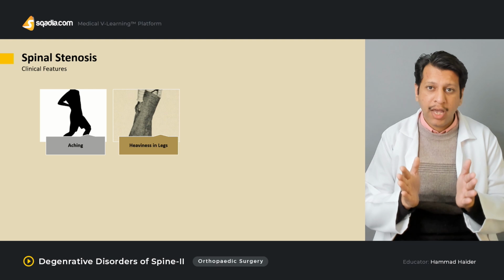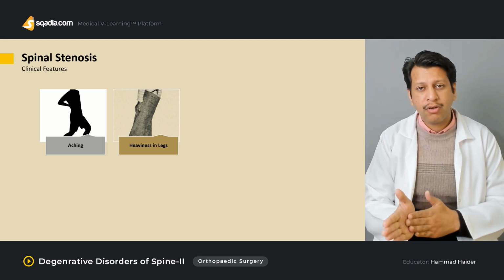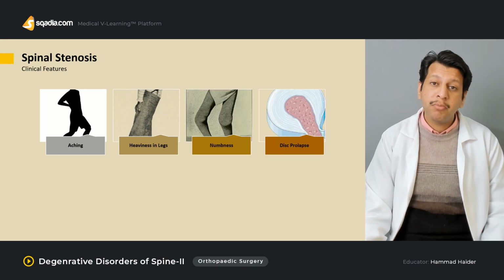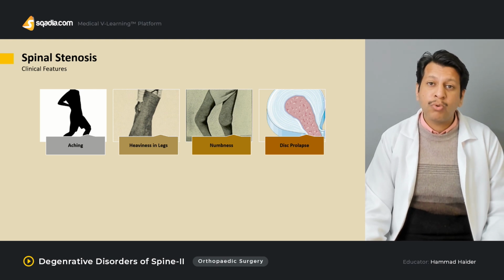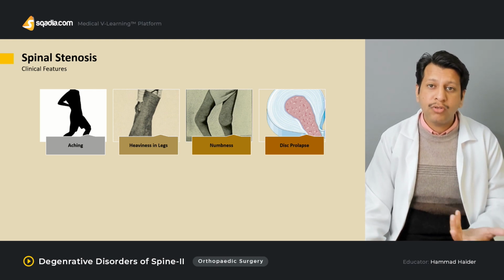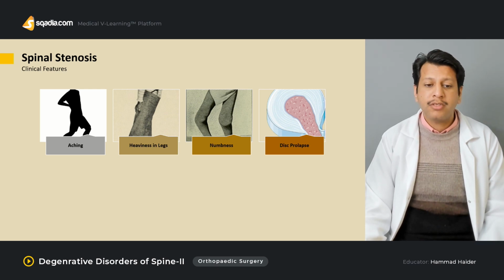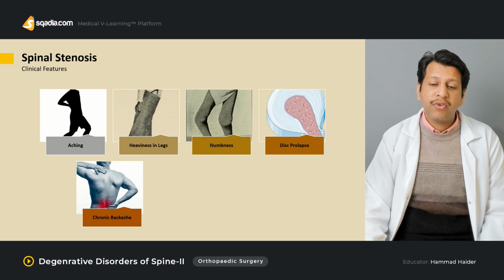So you need to be absolutely certain whether it is neurogenic claudication or vascular claudication, which I'm differentiating with. Other causes include numbness. This may be due to radiculopathy or may be associated with disc prolapse. Disc prolapse is one of the very common soft tissue causes which may eventually lead to spinal stenosis, along with the ligamentum flavum. Then there may be associated chronic backache.